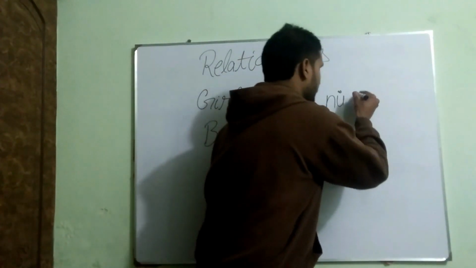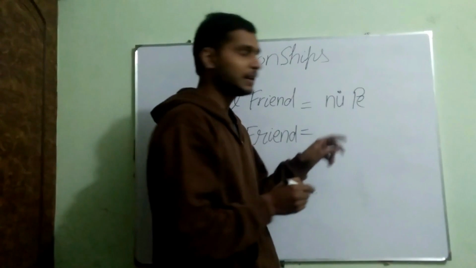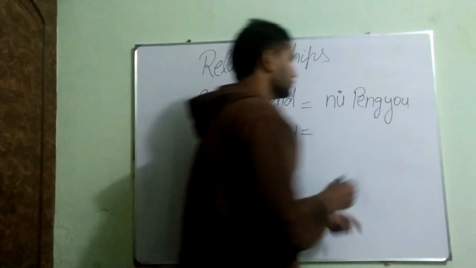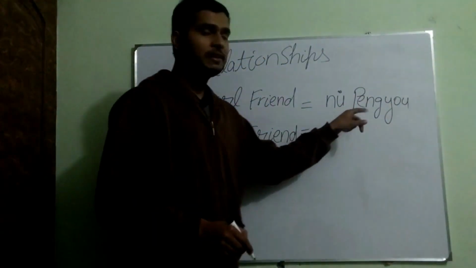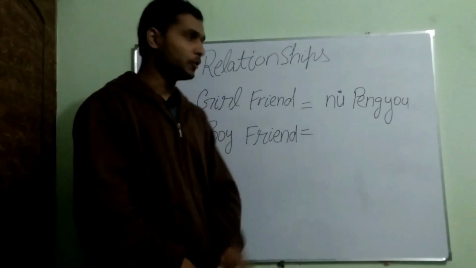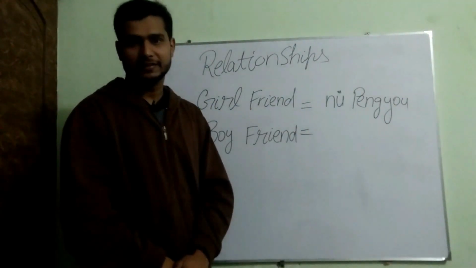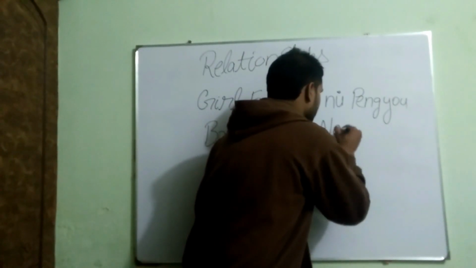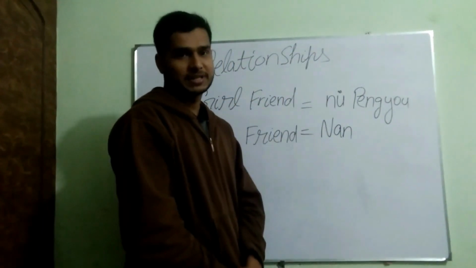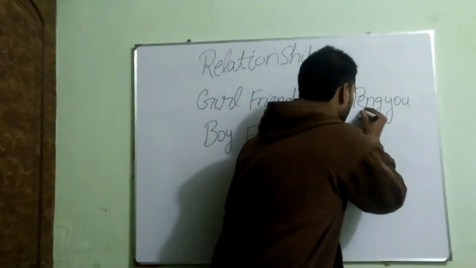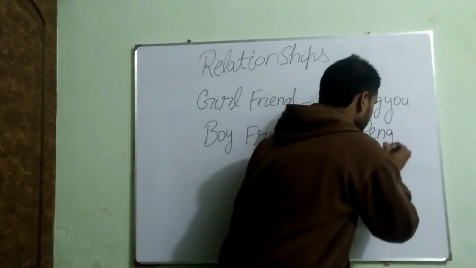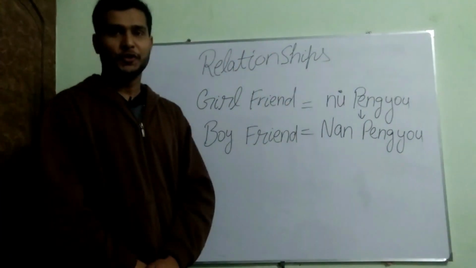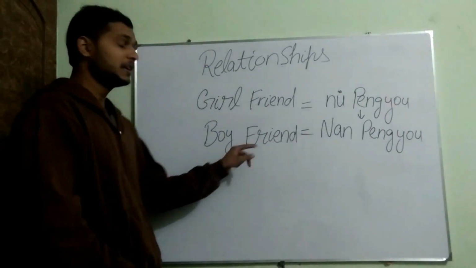If I put here pengyou, as we said earlier, pengyou meaning friend, P-E-N-G-Y-O-U, it becomes nü pengyou, and its meaning is girlfriend. For boyfriend, as you know that nan is for male persons, if I put here pengyou, it becomes nan pengyou, and its meaning is boyfriend.